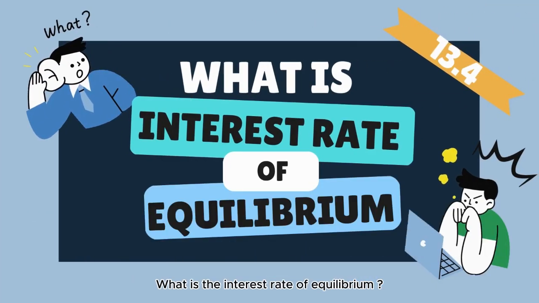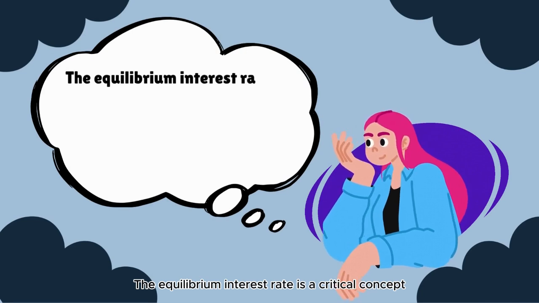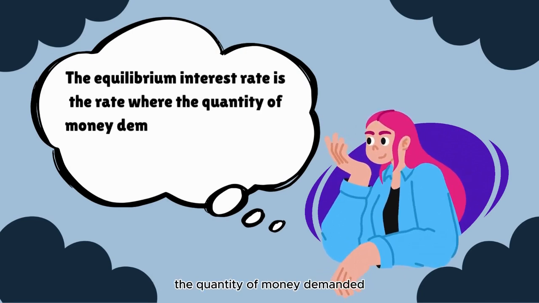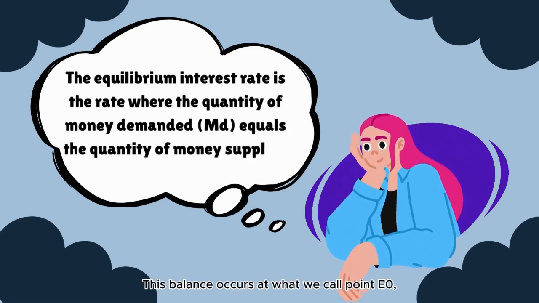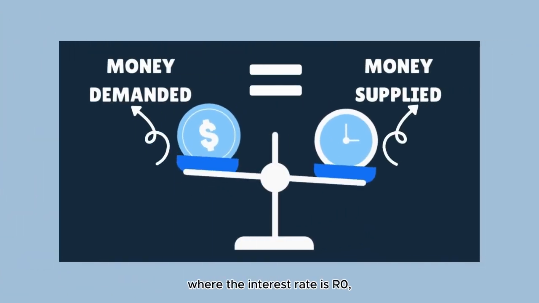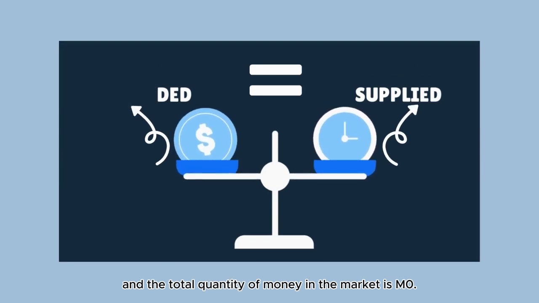What is the interest rate of equilibrium? The equilibrium interest rate is a critical concept in the money market. It represents the rate at which the quantity of money demanded matches the quantity of money supplied. This balance occurs at what we call point E0, where the interest rate is R0, and the total quantity of money in the market is M0.